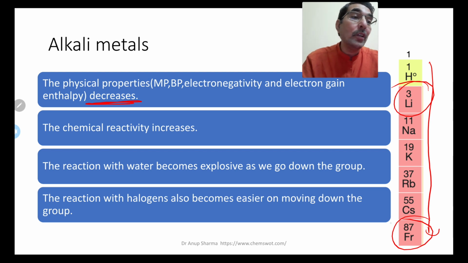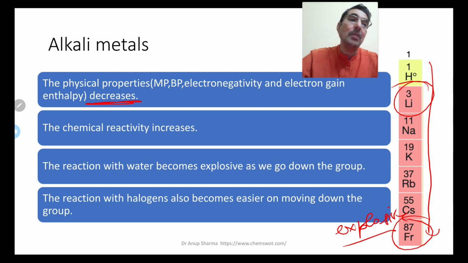In this case, cesium and francium could be explosive, in case of francium, and cesium as well a little. The reaction with halogens also becomes easier on moving down the group. So that is about the properties of alkali metals.